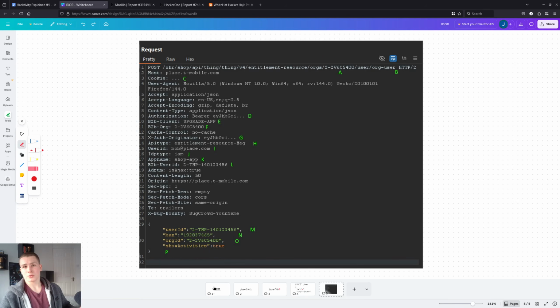That's what an IDOR is, just when we can modify one of the unique identifiers and then basically change it to access another user's data. So now I'm going to hop into the 3 reports I'm going to showcase today.